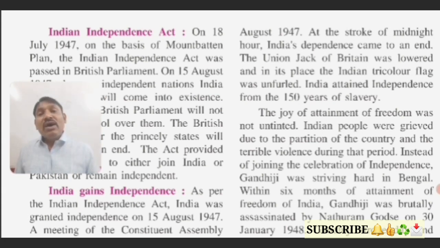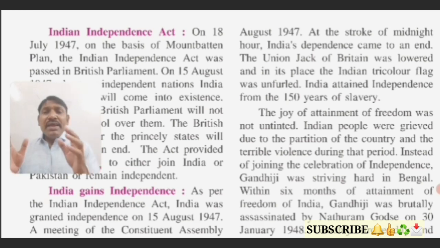Okay, students, now see, the joy of attainment of freedom was not untainted. So the Indian people were grieved. What is the reason behind that? The question can be asked, students: what is the reason behind the joy of attainment of freedom not being untainted? Okay, so let's try to understand the reason now.